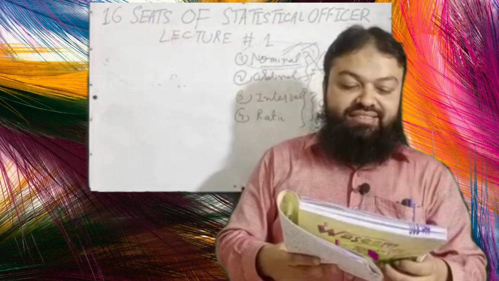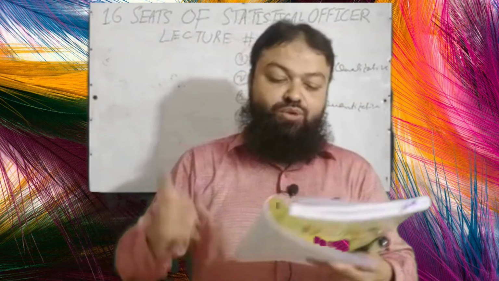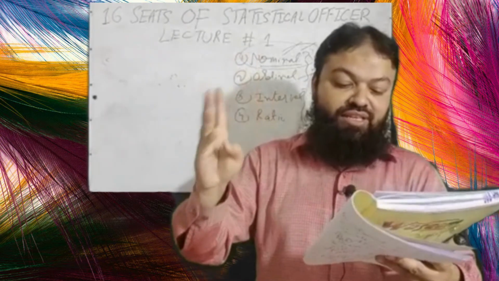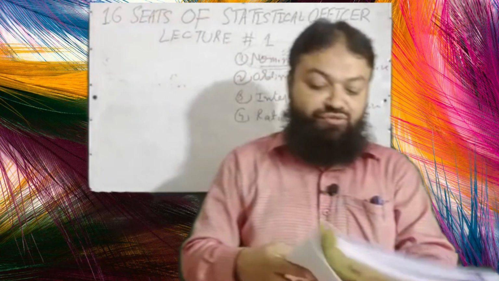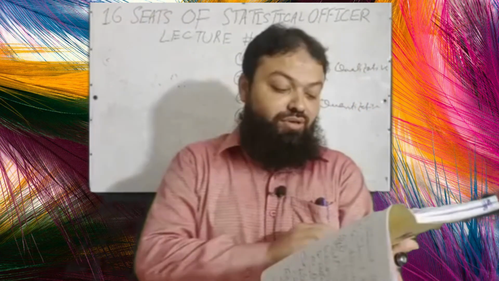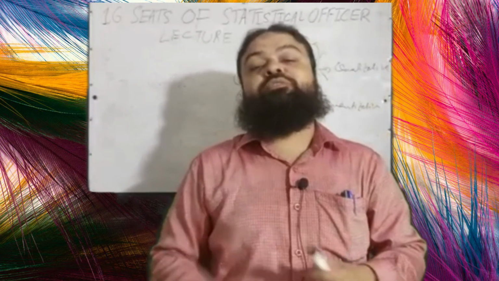49. When the collected data is grouped with reference to time, it is A, quantitative classification, B, qualitative, C, geographical, D, chronological. Chronological is the correct option, according to time. Last question of today's lecture. 50. Data collected on the basis of regions or areas. It is an example of geographical data, which is the correct option in the exam.